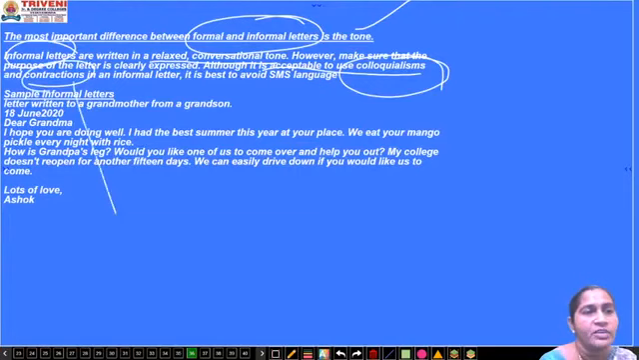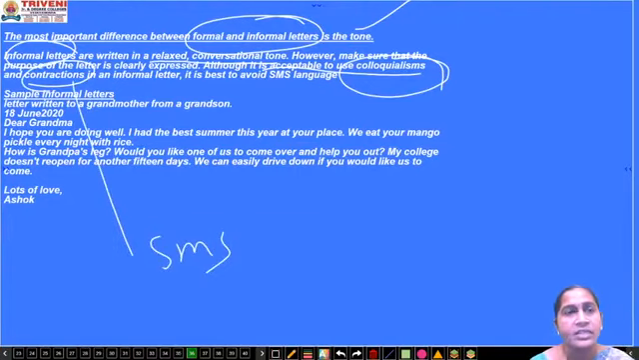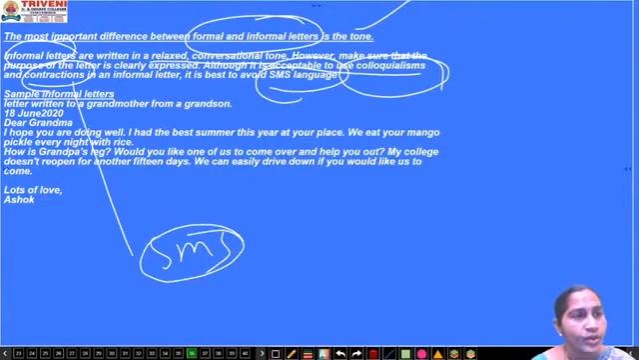Contraction means you are all habituated to SMS language, right? You just post on the mobiles, so that language is also accepted in informal letters. It is best to avoid SMS language, as has been said, but if you want, it is your wish.